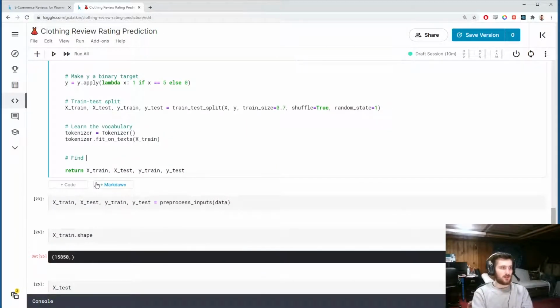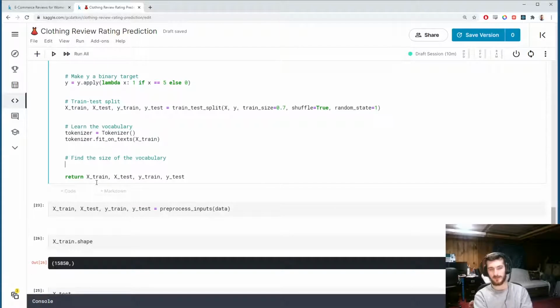So let's now print out the size of the vocabulary. And this is important when we're building our model. If the vocabulary is too big, sometimes it can slow down the model, and I find sometimes it can actually make the model perform worse. Maybe it's too confusing to the model, and it can be useful to just limit it to the most frequent words.